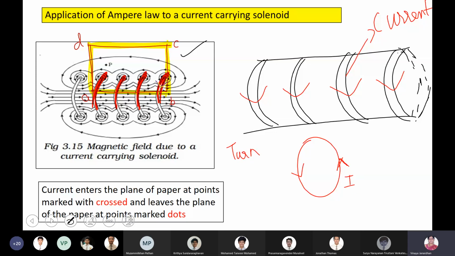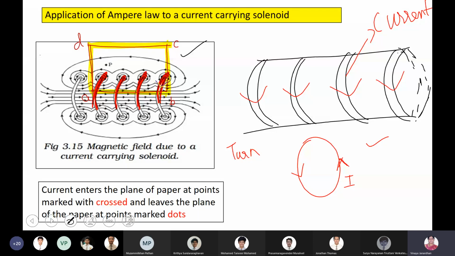I'm just taking a single turn. This is the current flowing through a single turn. Your solenoid has n number of turns, but I'm taking a single turn. How is your current flowing in this single turn? Clockwise or anti-clockwise? Ma'am, anti-clockwise. Okay. In your right hand, you curl your fingers, you just curve your fingers.